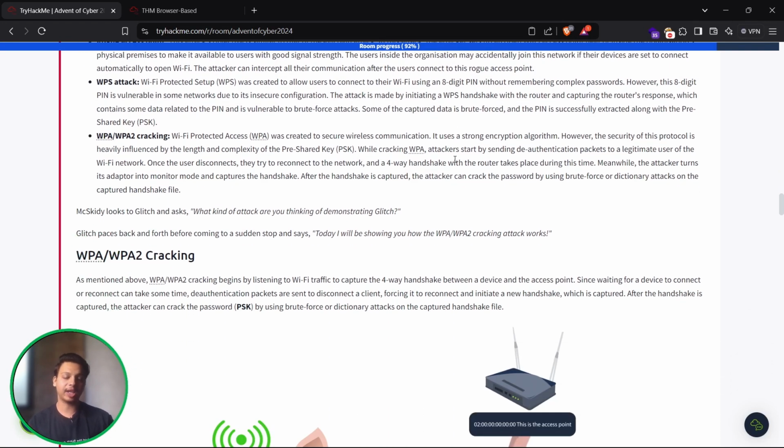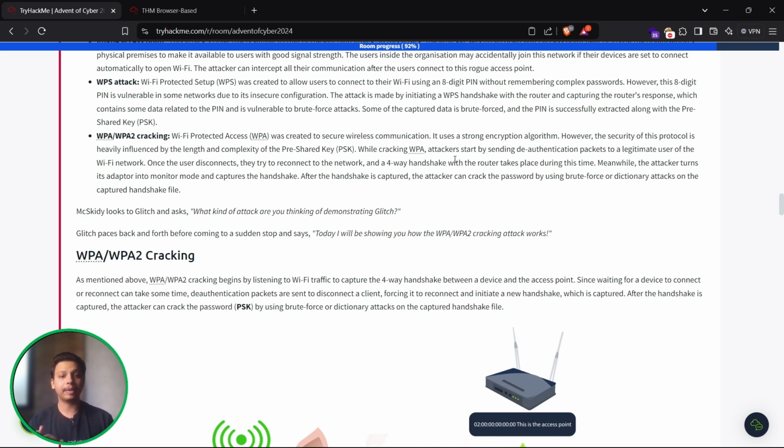WPS attack, which we are going to see in this particular lab. Wi-Fi Protected Setup, WPS, was created to allow users to connect to their Wi-Fi using an 8-digit PIN without remembering a complex password. However, this 8-digit PIN is vulnerable in some networks due to insecure configurations.